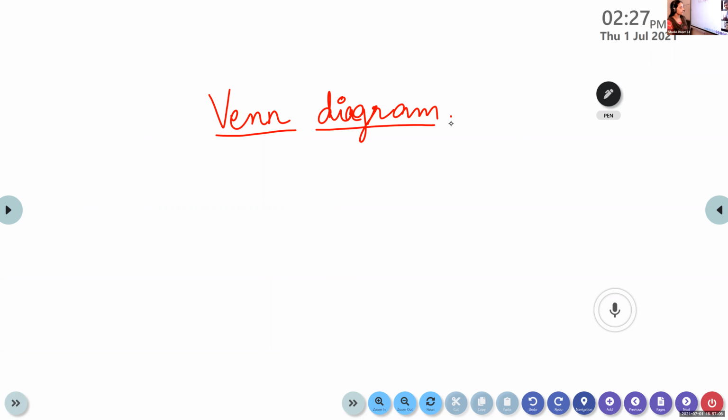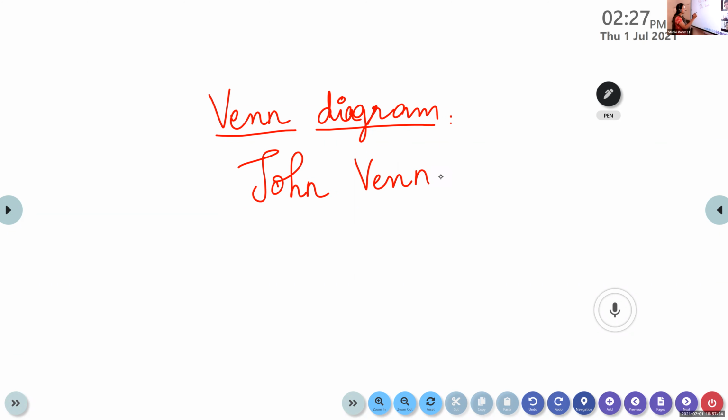This is given by the mathematician John Venn.